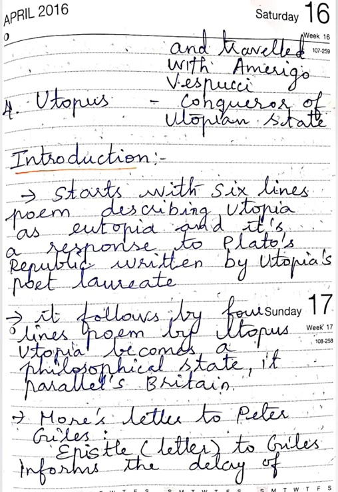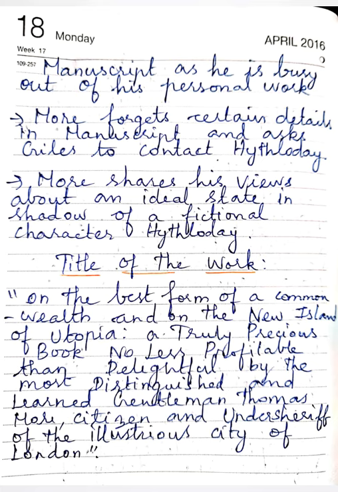More's letter to Peter Giles informs him of the delay of the manuscript, as he is busy with his personal work. More forgets certain details in the manuscript and asks Giles to contact Hythloday if he finds any mistakes. More shares his views about an ideal state in the shadow of a fictional character, Hythloday.